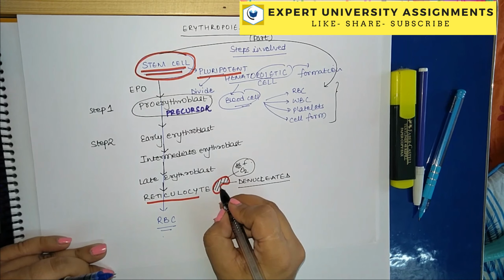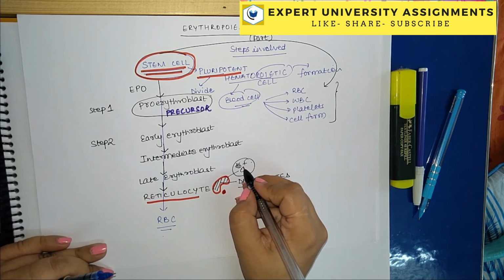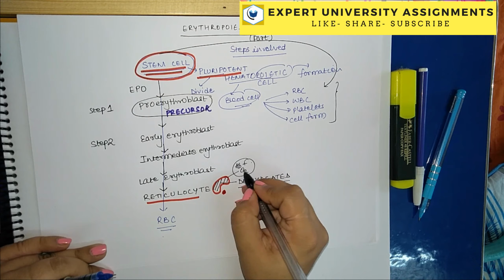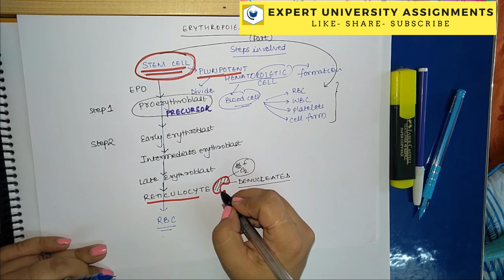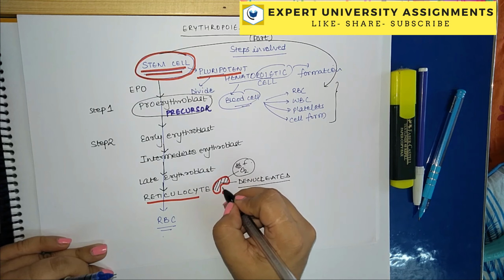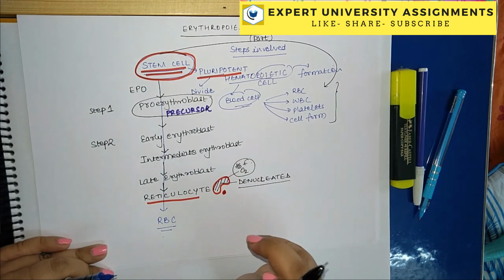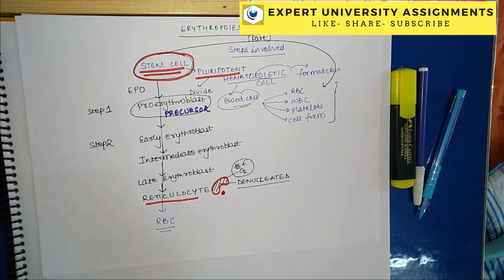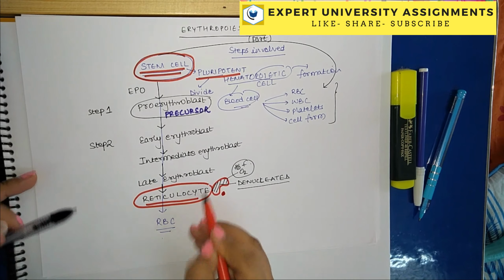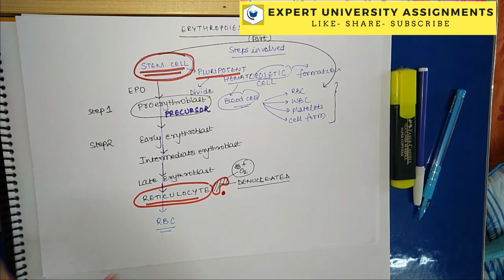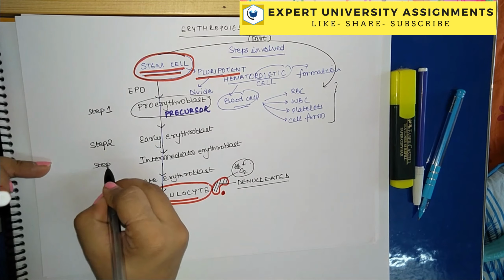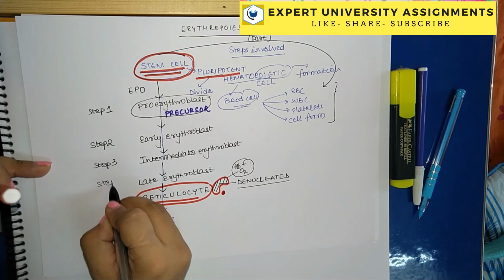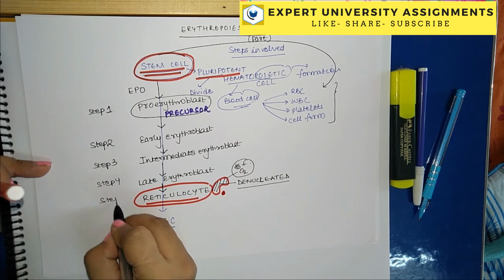Had there been any nucleus present, then aerobic respiration would have been performed and the red blood cell would have consumed the entire oxygen it is carrying. So denucleation is an important step, and that happens in the reticulocyte step. This I can say is step 3, this is step 4, and this is step 5.